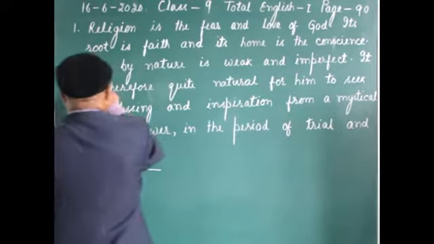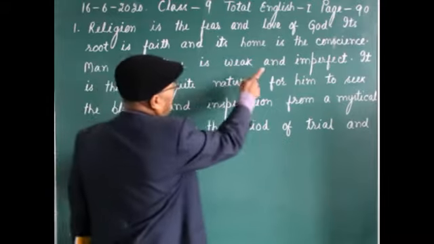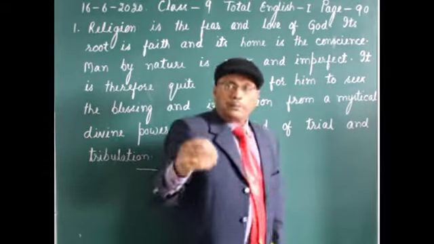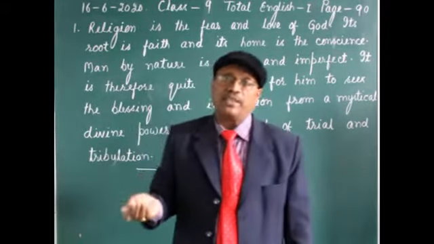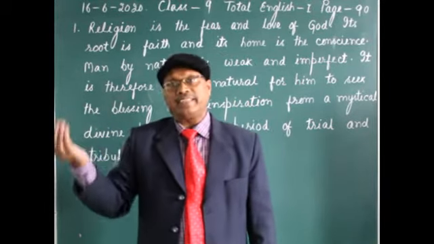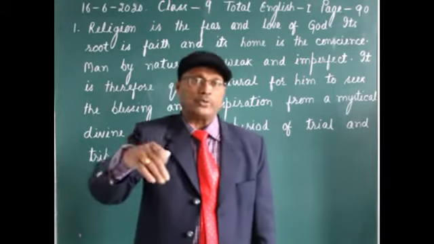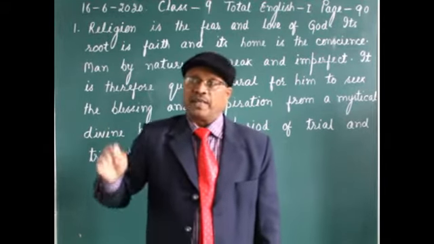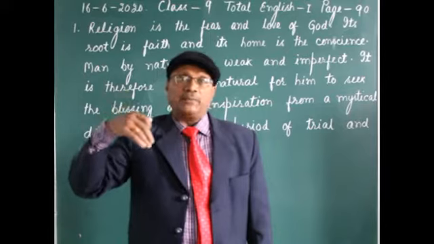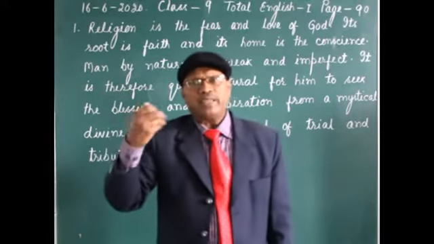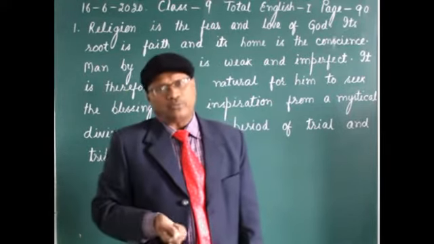Alright, now see, man by nature is weak and imperfect. Man will boast of himself. Man will tell many things. I did this, I did that, I have that much money, I have that much land, I have that much wealth. All these things he will tell. I can do this, I can kill him, I can destroy him. Many things a man will boast of himself.